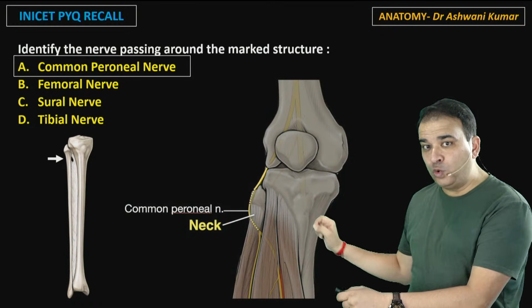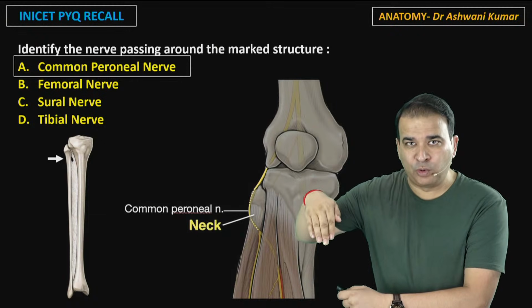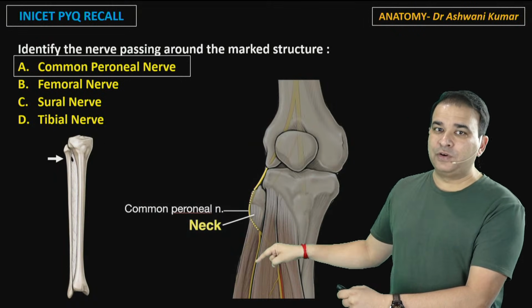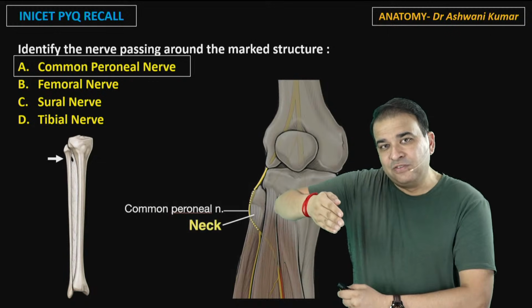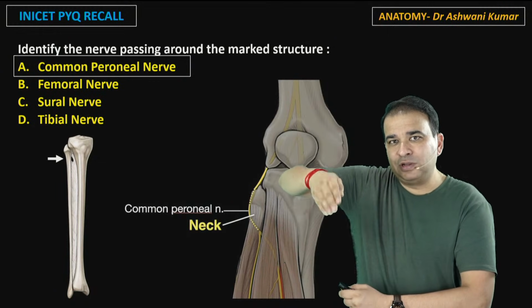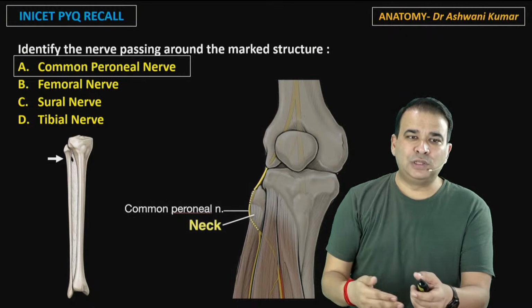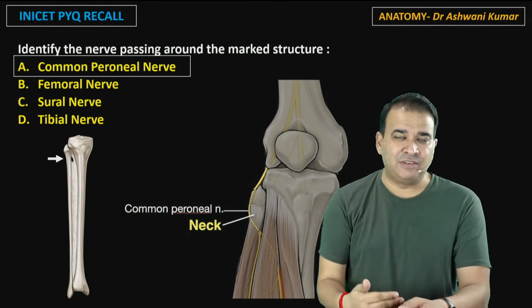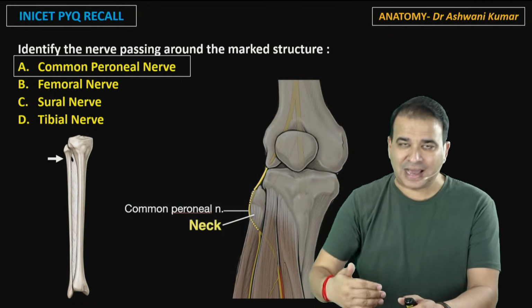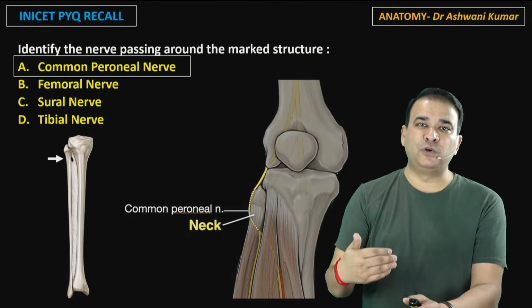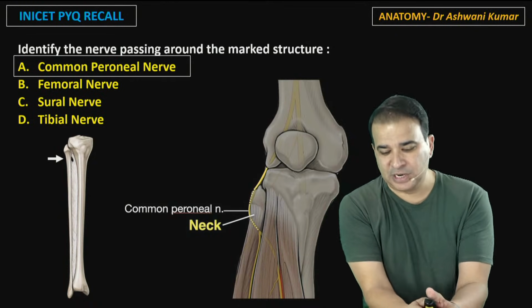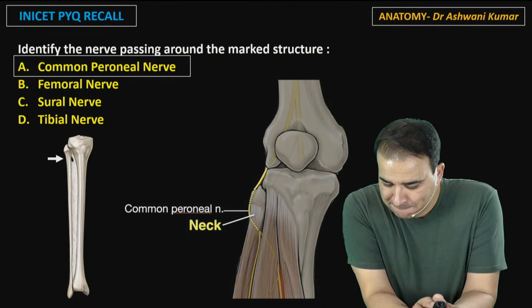If the injury is only to the deep peroneal nerve, then only foot drop will happen. But if the injury is to the common peroneal nerve, then we have eversion loss also, and the foot is inverted as well. So foot drop, inverted foot, that is equino-varus position, and we know that the patient with the common peroneal nerve injury has a foot drop, and the type of gait they have is a high steppage gait. They need to take high steps off the ground to clear the foot of the ground, otherwise their toes will drag on the ground. So a high steppage gait is also seen in that case.